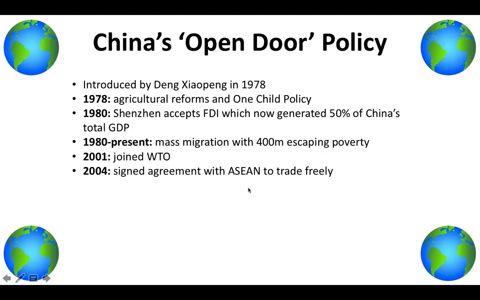But as always, there are negatives to this policy as well. China haven't actually completely abandoned their communist views. For example, only 34 foreign films are shown annually in Chinese cinemas, and there is very little access to social media. They actually can't use Facebook, but there is their own version of Facebook in China, called Youku. So that's how China's open door policy has contributed to increasing globalization.